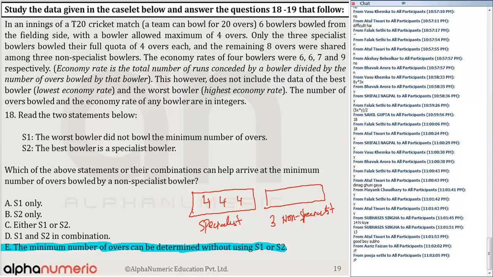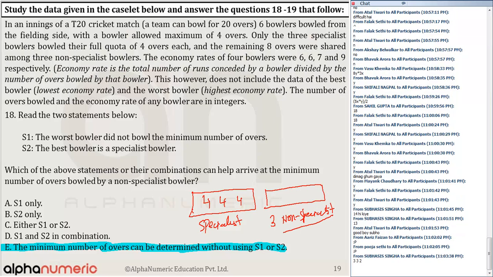Okay, and it says the economy rate. So we will come to that later. It is not needed in this question. It says the economy and the remaining 8 overs were shared among the 3 non-specialist bowlers. Okay, and it says only the 3 specialist bowlers bowled their full quota of 4 overs. So what is the maximum number of overs which can be bowled by these 3 non-specialist bowlers?